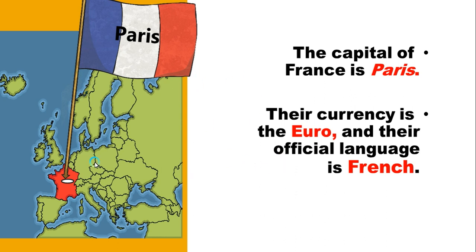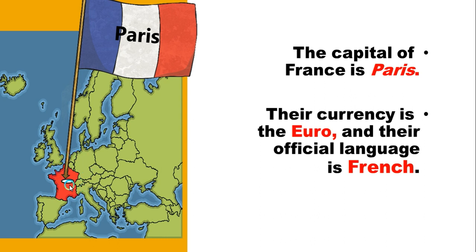So, this is the capital city. This is Paris on the map. This is the capital city on the map. Now, this is the country of France. So, they call their nationals French nationals, all right? They call them French nationals.